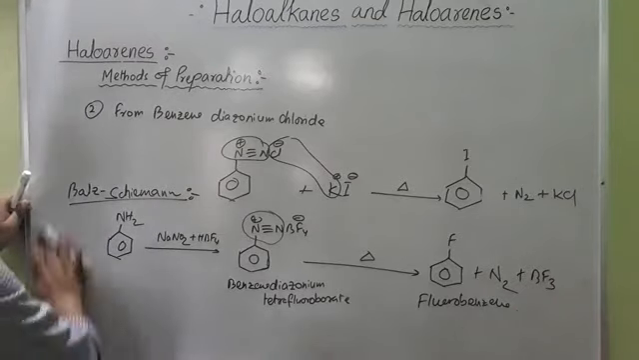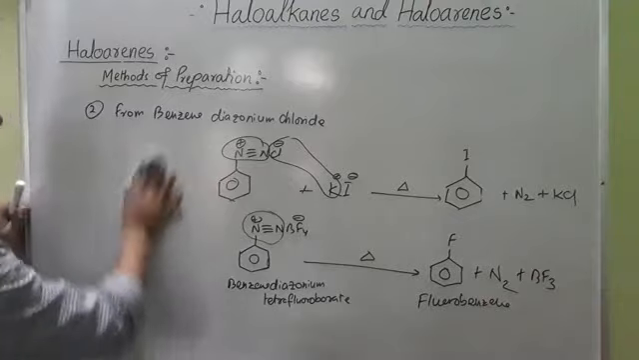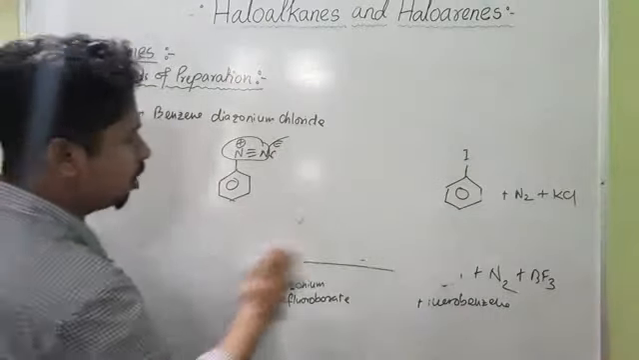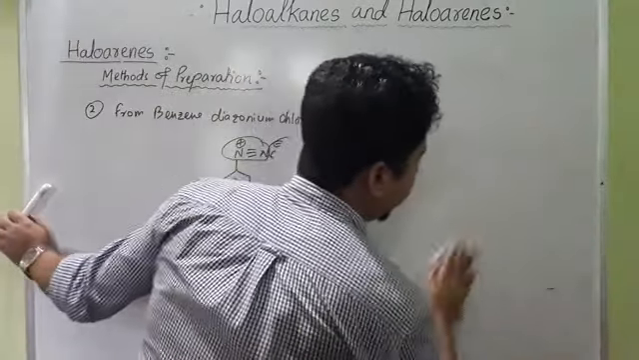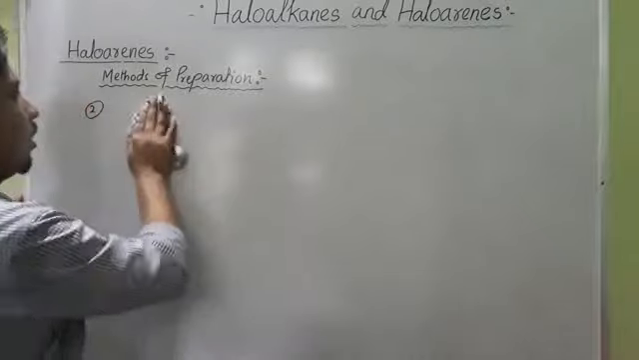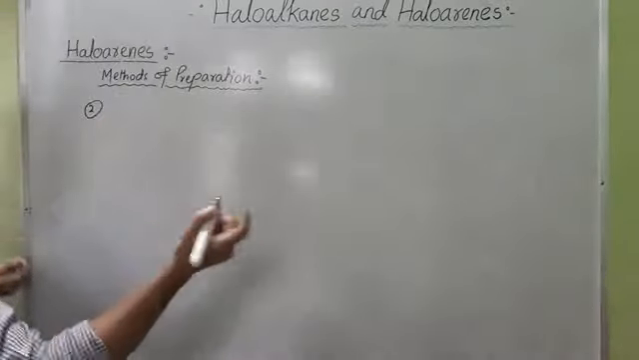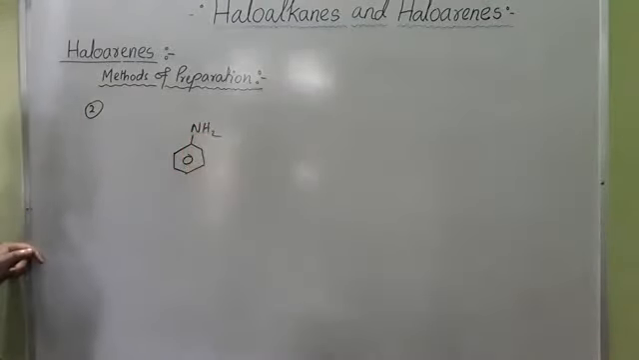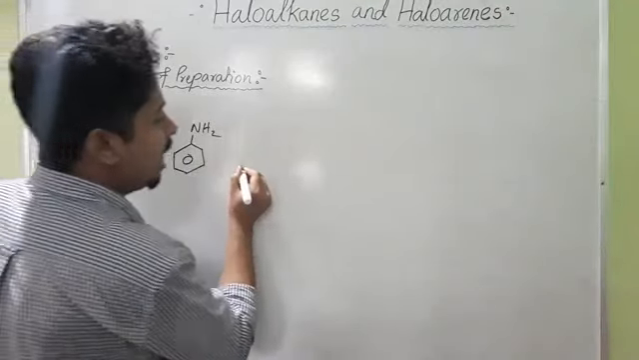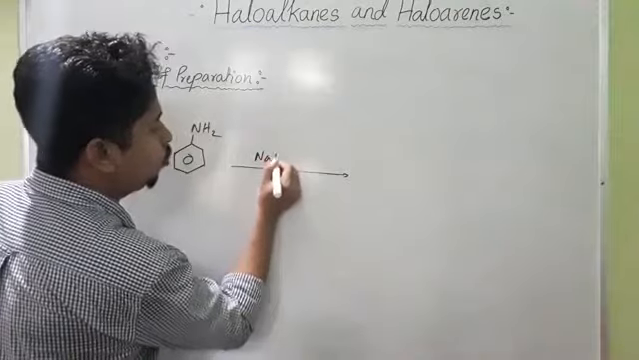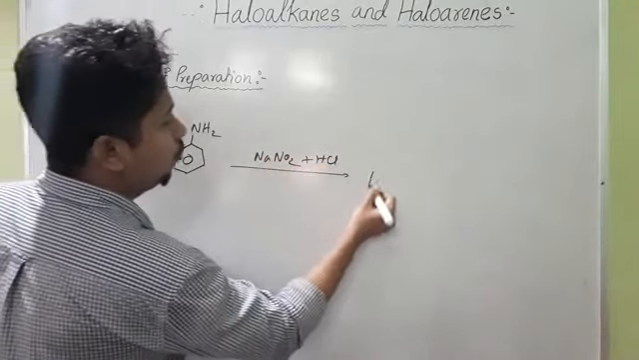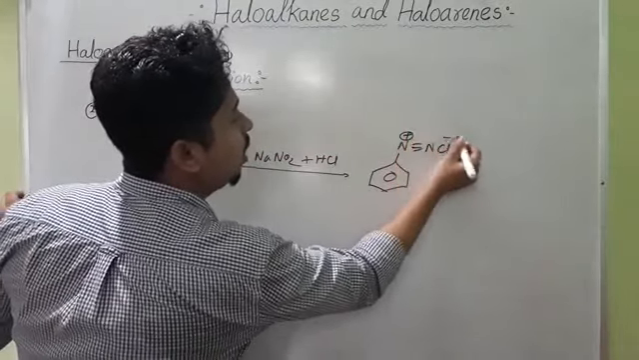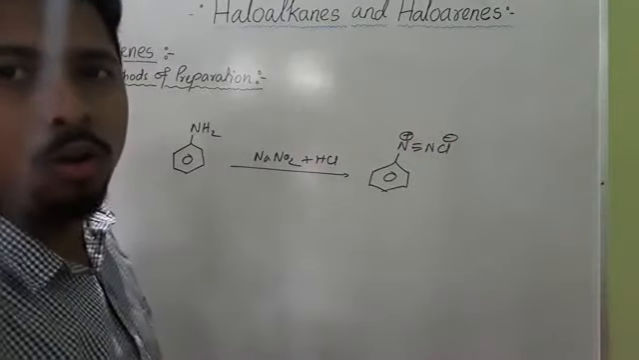Now you see how this benzene diazonium chloride can be prepared. We are preparing chlorobenzene, bromobenzene and iodobenzene from this benzene diazonium chloride. So now we discuss the preparation of benzene diazonium chloride. It can be prepared from aniline, benzene group NH2, upon treatment with NaNO2 in presence of HCl. It will form benzene group N triple bond N Cl, N plus Cl minus.